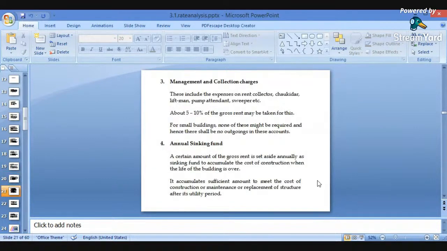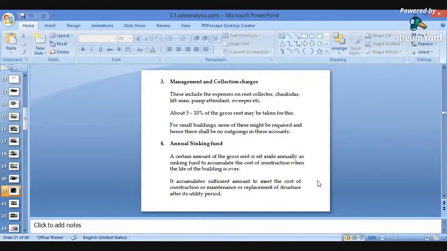Again, management and collection charges. This is also an outgoing related to the valuations. These include the expenses on rent collection. There will be guards required, lift man, pump attendant, sweepers. All these will be managed and covered in the valuations. So this percentage is also to be taken care of in case of valuations.